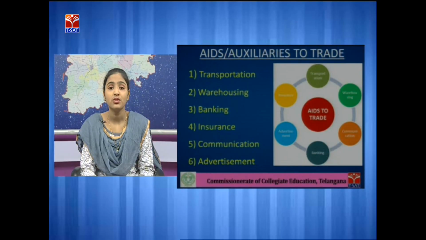Insurance. As we know, every business has a term called risk. Risk means possibility of losses. So this risk can be reduced through insurance. Like during the transfer of goods from one place to another place, there may be a possibility of losses like accident, fire accident or any other natural calamities. This possibility of losses can be reduced by insurance. If the producer has an insurance policy on the goods and any damage occurs, the insurance company will cover the risk or act as a risk bearer for the business organization.